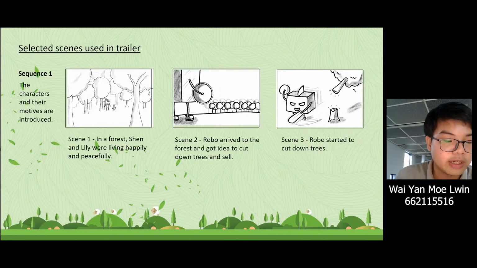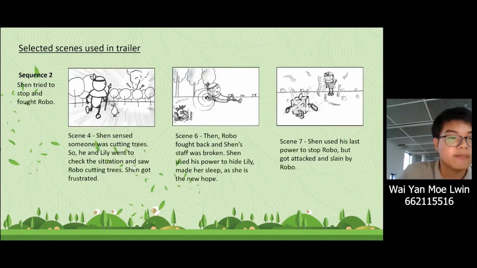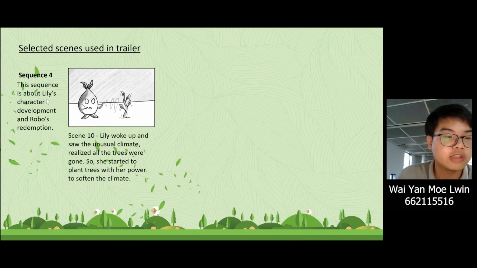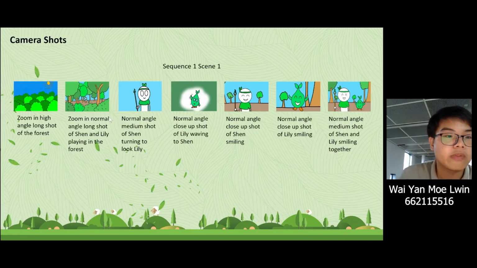For scenes in the trailer, scene 1, 2, and 3 are included for sequence 1, scene 4, 6, and 7 for sequence 2, scene 9 for sequence 3, and scene 10 for sequence 4 are included in the trailer.